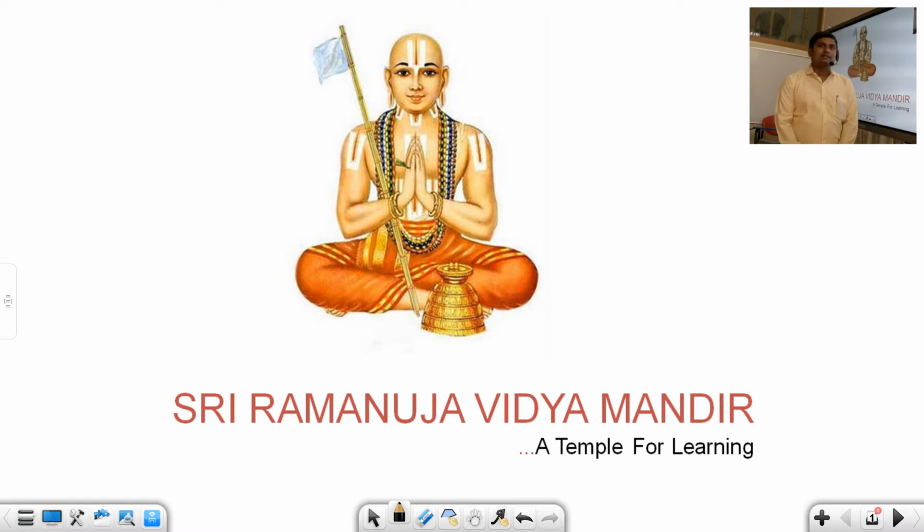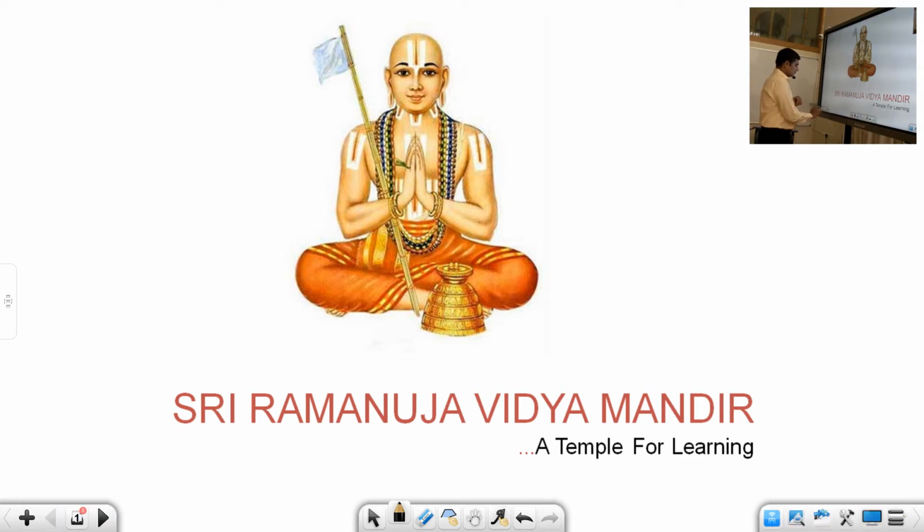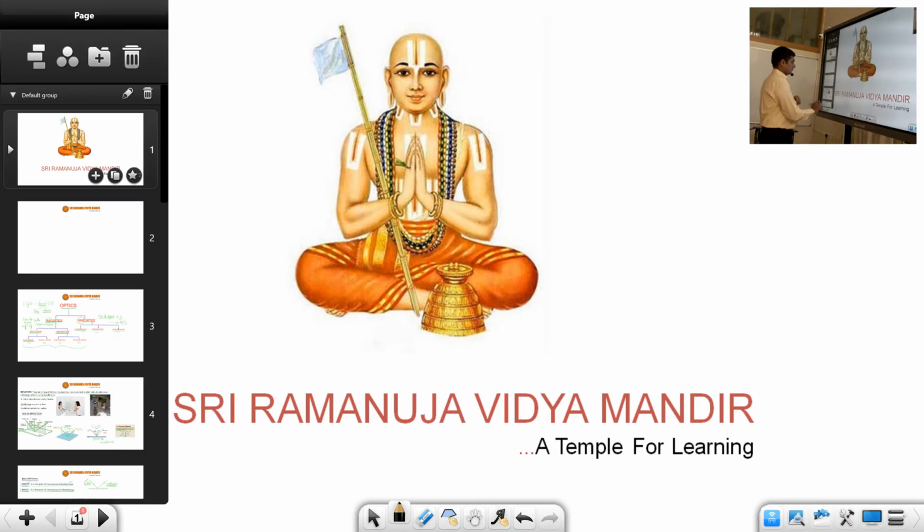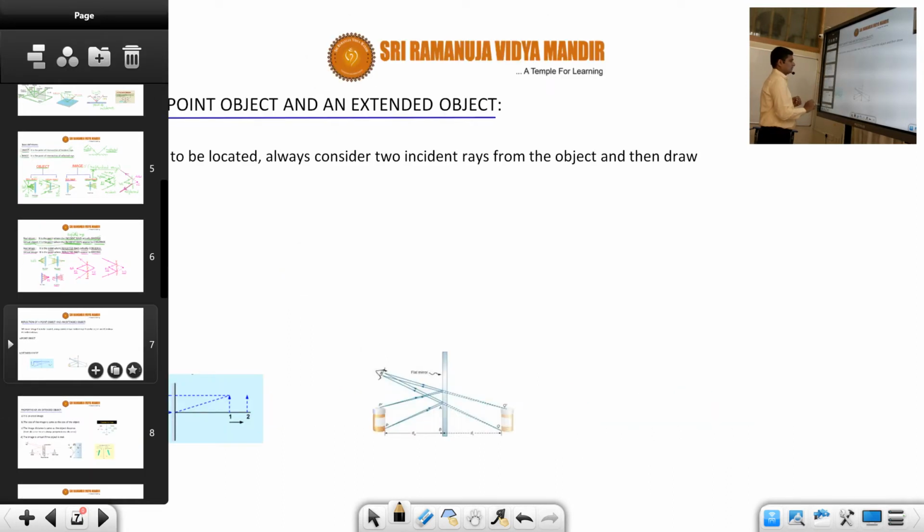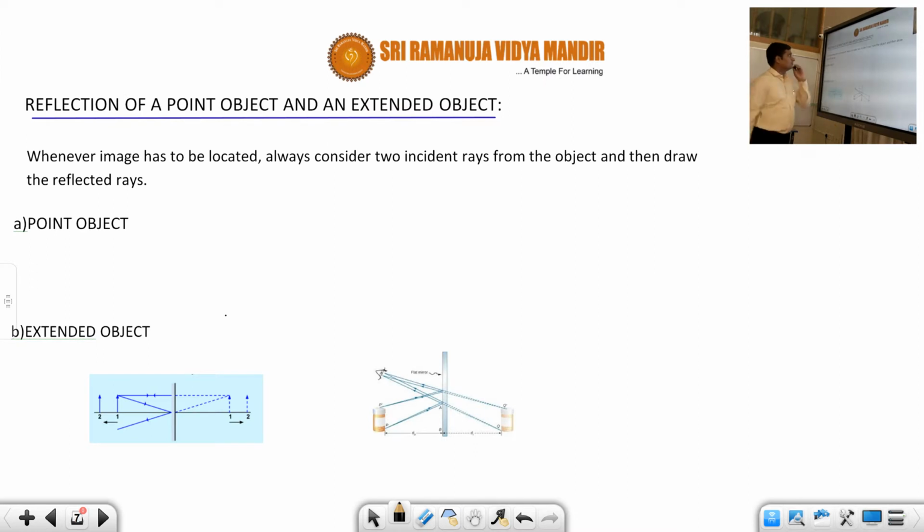Now we'll continue with the next session, that is how to find the image of a point object and extended object for a plane mirror, what the properties of the image formed by a plane mirror are, what the different models of problems in the plane mirror are, and some important points regarding the law of reflection at a plane mirror. In the previous session, we stopped at how to find the image of an object,